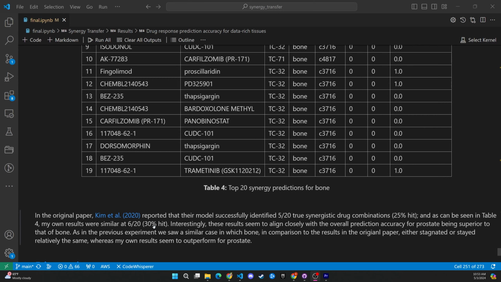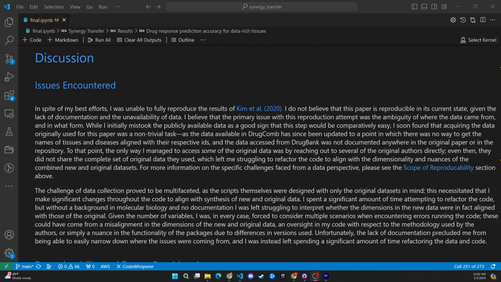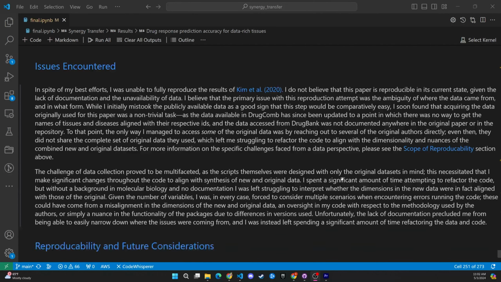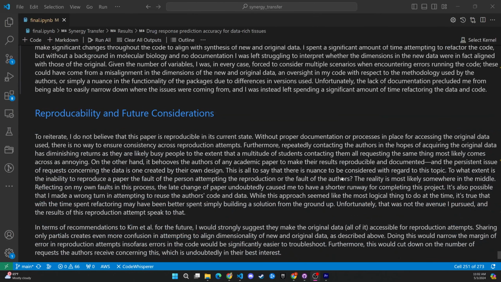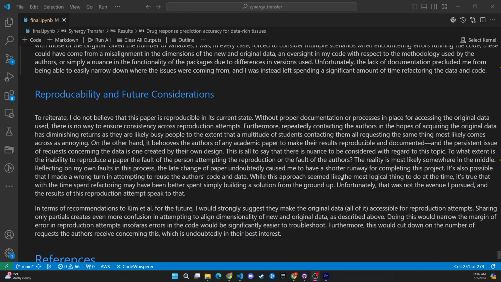To close things off with a brief discussion, I recount here the issues I faced in my reproduction attempt, and I don't believe the paper is reproducible in its current state given the lack of documentation and the unavailability of the original data. To this end I make the recommendation for reproducibility future considerations that it would be in the best interest of both the authors and future researchers for the authors to publicly share all of the original data used.